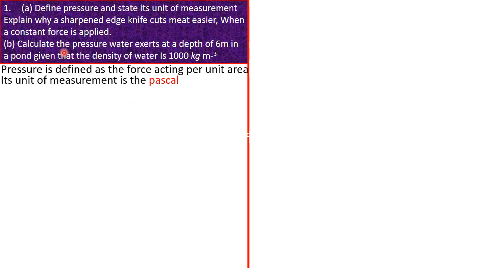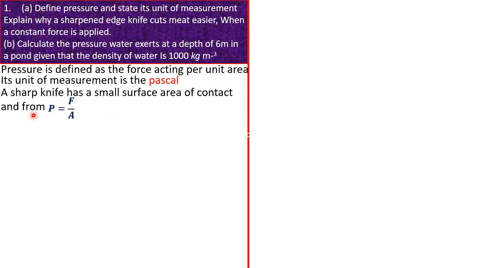They are so important. Okay, the next part wants us to explain why a sharpened edge knife cuts meat easier when a constant force is applied. Let's know that a sharp edge knife obviously has a very small surface area of contact. So if we look at the equation P equals F over A, where P is the pressure, F is the constant force being applied, and A is the cross-sectional area, it therefore means that our pressure is inversely proportional to the area.